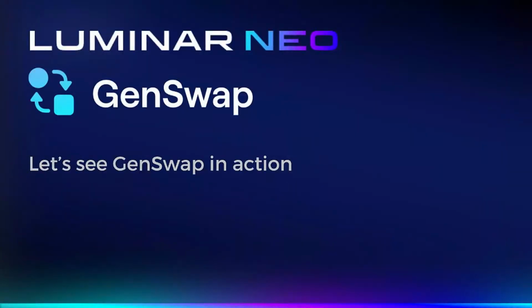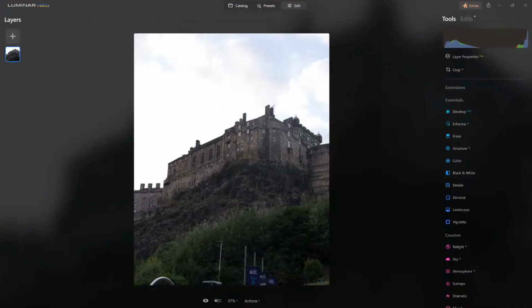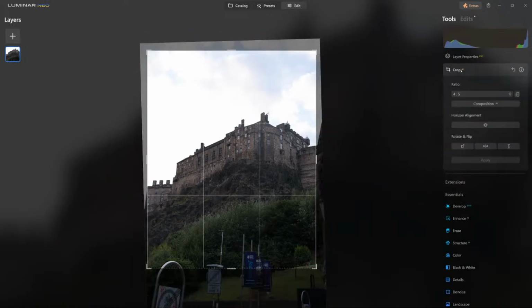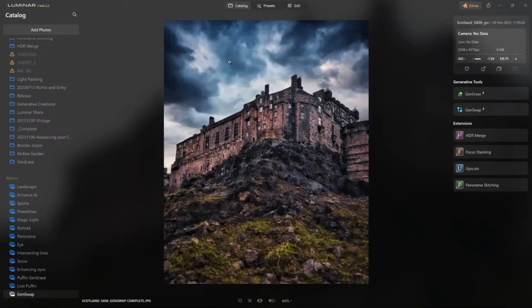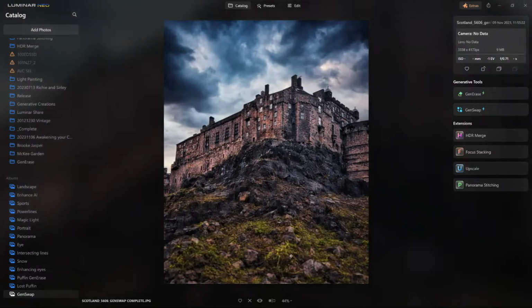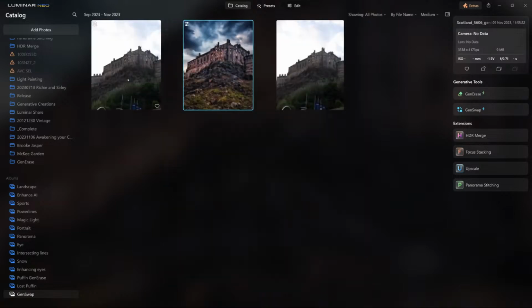Now let's see GenErase in action. I'm going to use this image that my buddy Jacob and myself, and Mark too, took in Scotland. I did do a crop, so here's the original and here's the crop. Actually, let me show you what we're going to try to turn it into. Look how beautiful. We have the rocks going up into the castle.